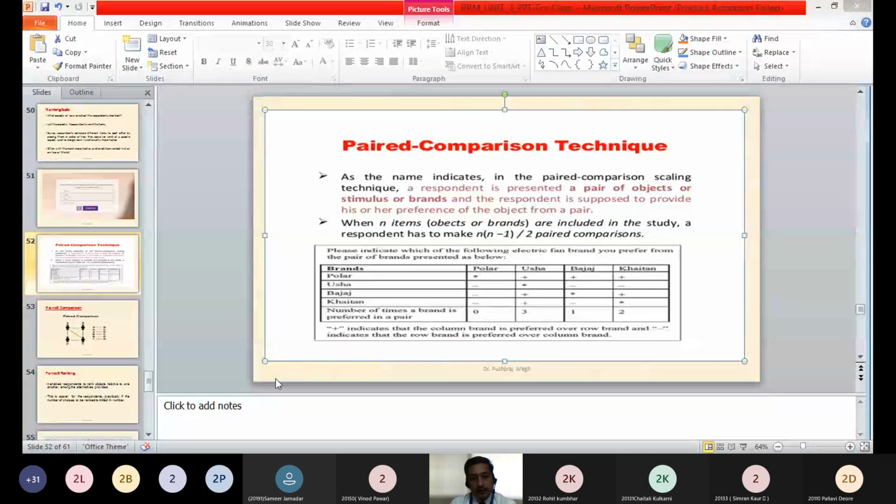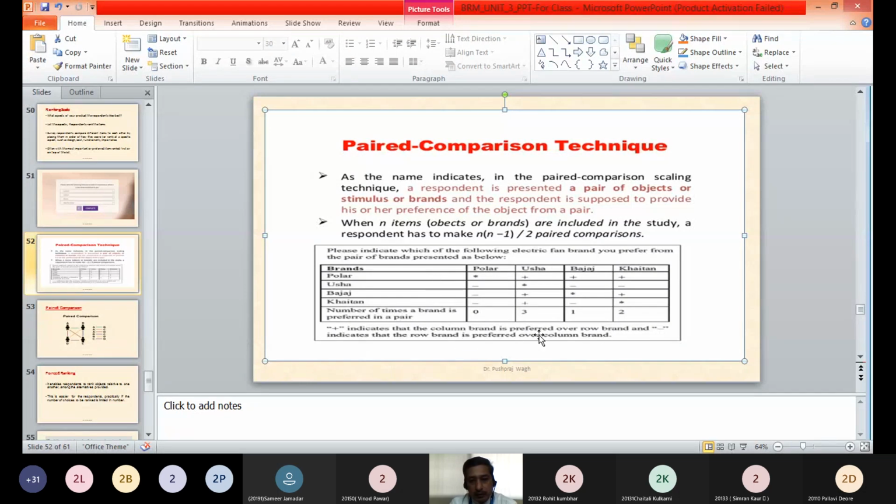So plus sign indicates that the column brand is preferred over the row brand. So here in this first row, second column, plus sign is there, which means that the column brand is preferred, means Usha is preferred over Polar. Here in this third column, first row, plus sign is there, which means that Bajaj is preferred over Polar.